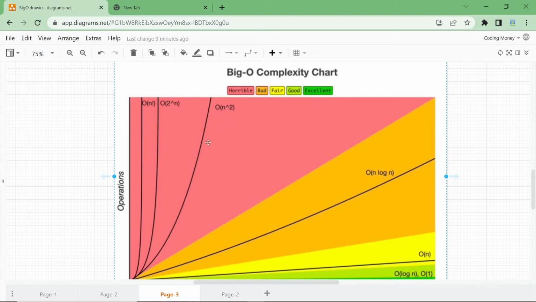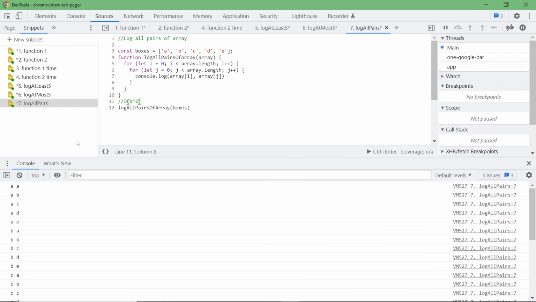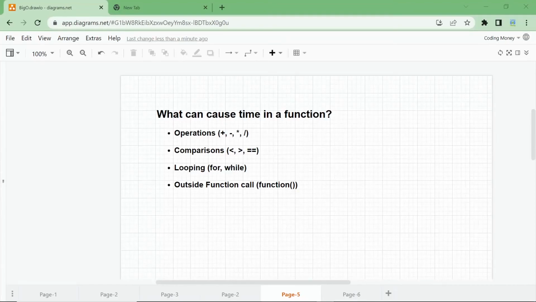So when you're using a loop within a loop, this is how the number of operations will grow, and it grows exponentially. So that's another example for the big O notation. So far we've looked at the time complexity of functions, and we now know what can cause the time in a function, that is operations, which are addition, subtraction, multiplication, and division, comparisons, loops, for and while loops, and outside function